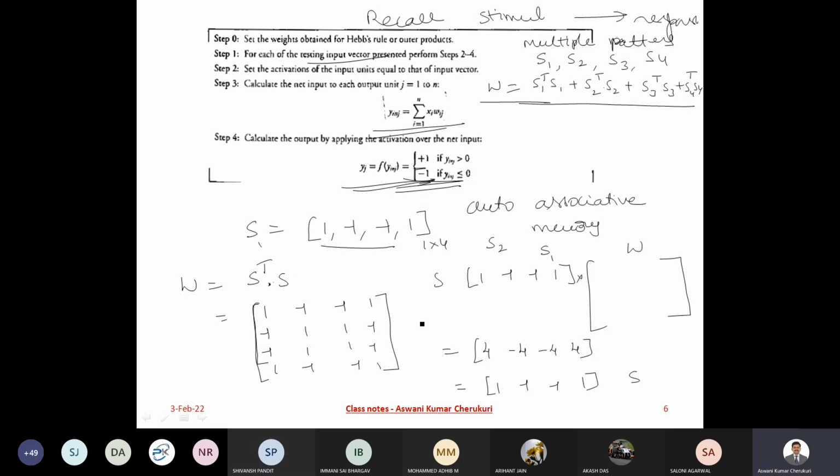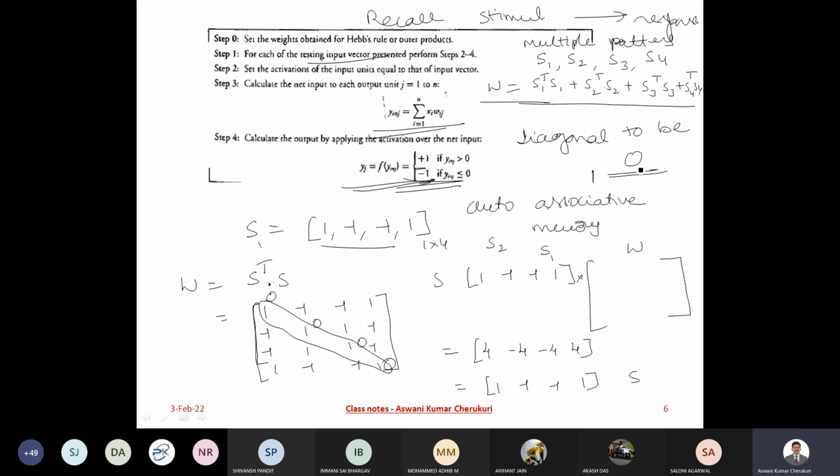Yes, sir. Another important thing is, of course we have not done that here, but in general, if you notice the prime diagonal, it is all ones here. The prime diagonal is supposed to be made 0 for the weight matrix. Even though you calculate the weight matrix in this way, the diagonal elements are to be made 0.